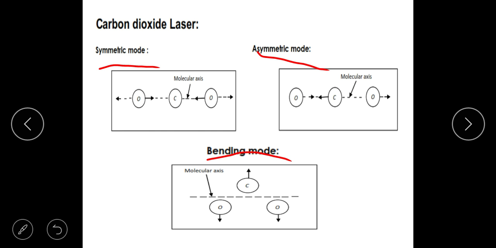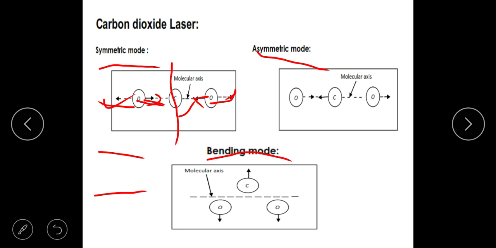And how do you define them? What is the symmetric stretch? Carbon is sitting in between. If both of the oxygen atoms pull in at the same time and pull out at the same time, they are symmetric about the carbon. If they come in at the same time and go out at the same time, this is called the symmetric mode. This is what a carbon dioxide molecule can do, but at the expense of energy. But remember, in quantum physics, it cannot stretch at just any energy. The energy levels are quantized. That is what is shown here.